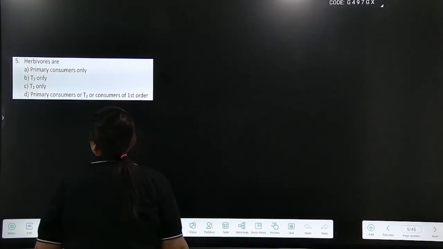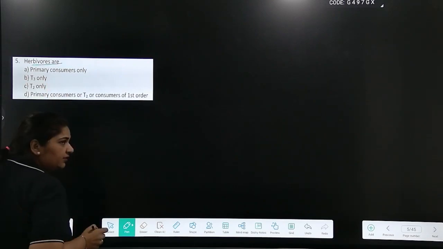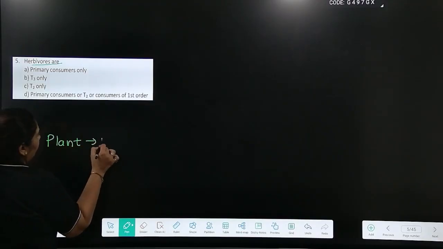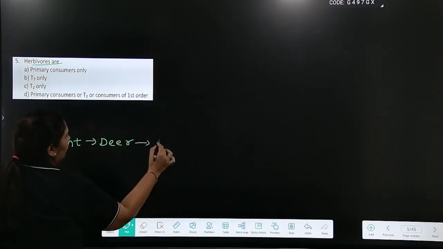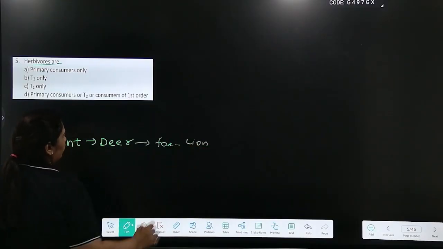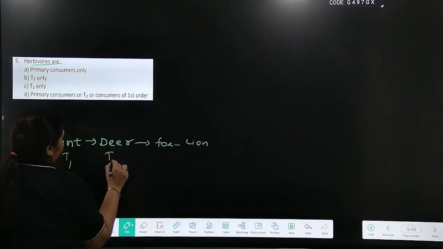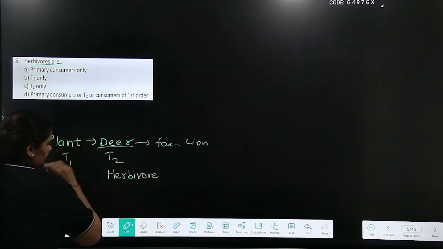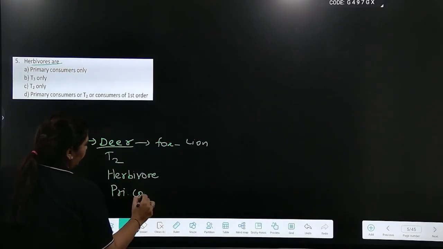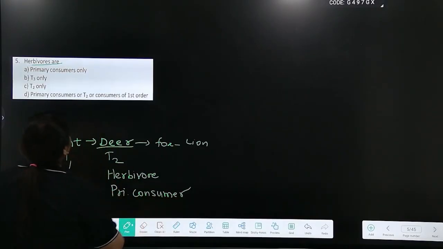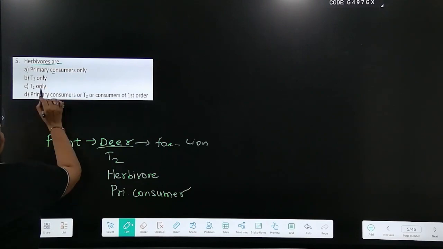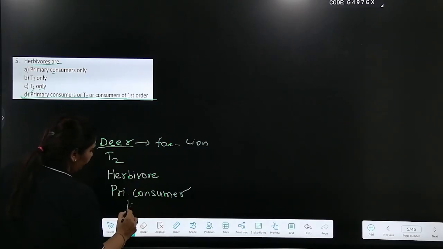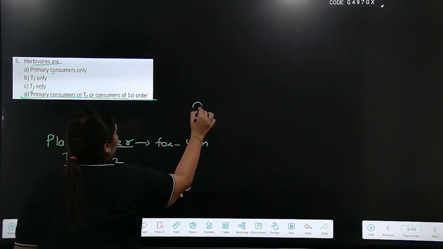Going to the next question, children. Herbivores are, remember the same food chain that I discussed right now. Plant eaten by a deer, deer by a fox, fox by a lion. So T1, T2, deer is a herbivore since it's eating a plant. It is also called the primary consumer. Okay, so herbivores are primary consumers, T2, and D option says both T2 or consumers of the first order. These are the first consumers. So answer is option D.